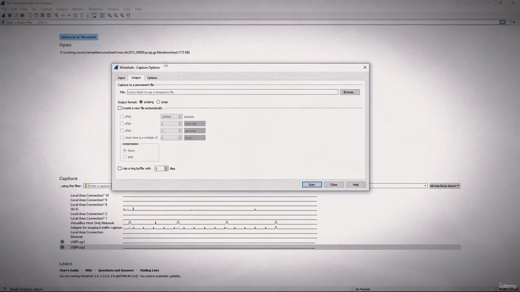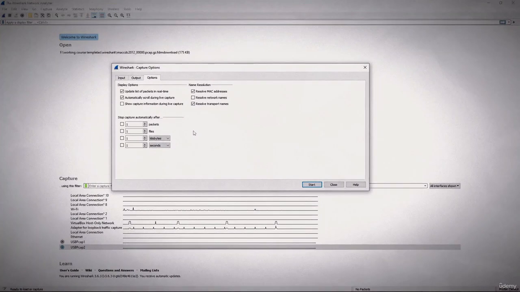Then we go to the options, and here we can see some of the display options: update list of packets in real time, and I generally select that and automatically scroll during live capture. Now the name resolution, this is where it's going to do a resolution of one of three things. Resolve the MAC address, it does not hurt to do that.